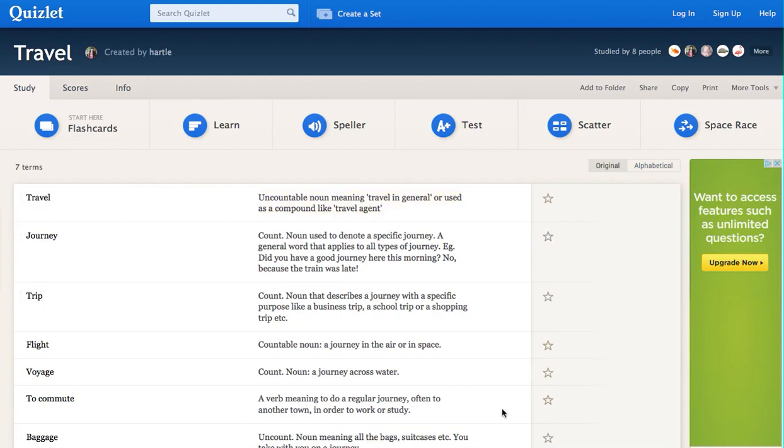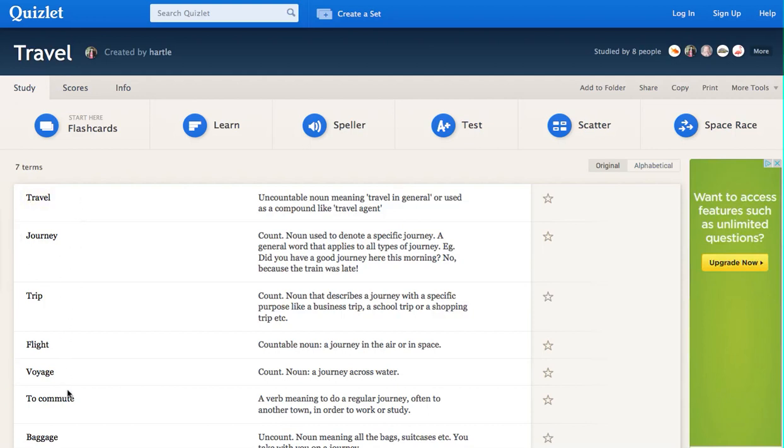The first thing you see is an overview of everything, and if you click on this, you'll hear the pronunciation. Sound, noun used to denote a specific journey, a general word that applies to all types of journey. And did you have a good journey here this morning? No, because the train was late. Anyway, you can have the sound if you want it, and it's a nice feature.